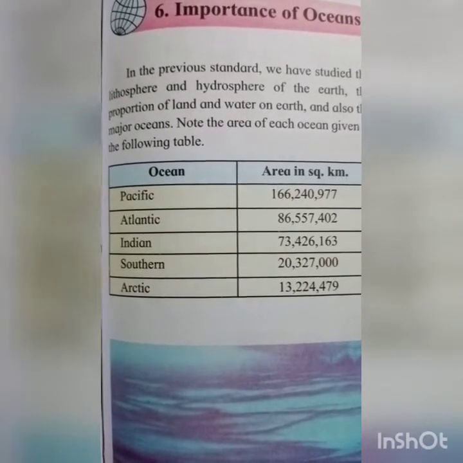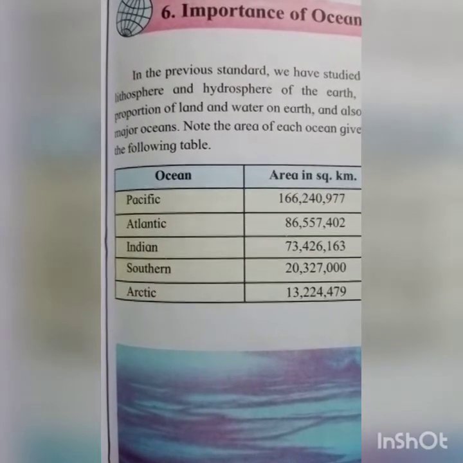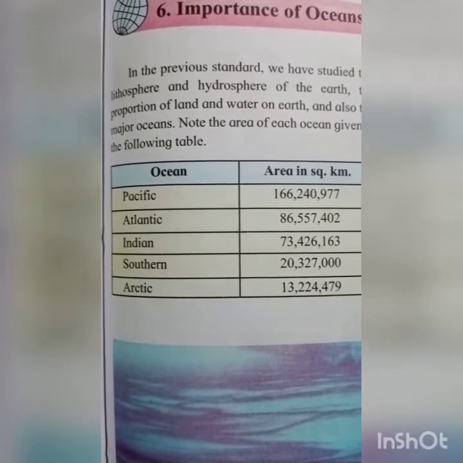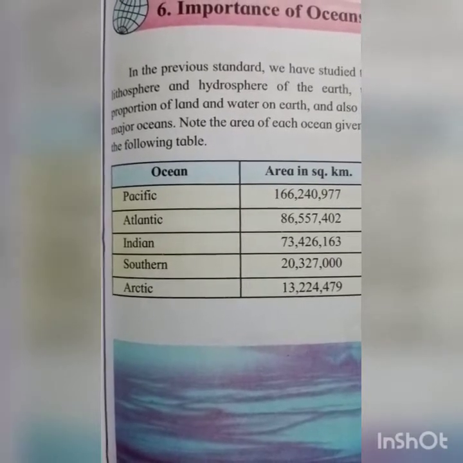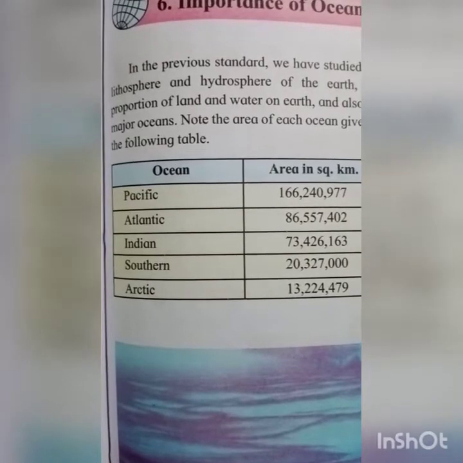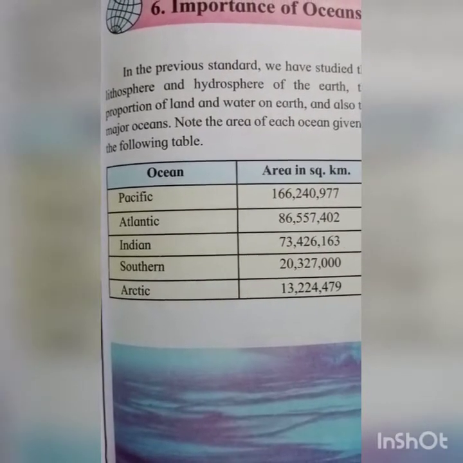First of all, how to memorize the oceans' names. P stands for Pacific, A stands for Atlantic, I stands for Indian, S stands for Southern, and A stands for Arctic. This way, PAISA, you can memorize the oceans' names.